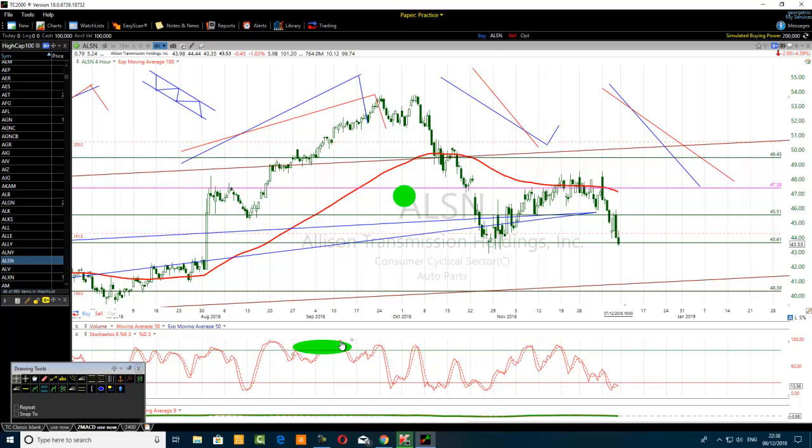But all the stochastic is doing, it doesn't tell you to sell or buy. It just says this is a resistance, this is a support, this is a resistance, this is a support. Price breaks above resistance, the next resistance is ahead. It breaks the next resistance, there is a next resistance ahead. So it will stay overbought all this time, while the price is going up.